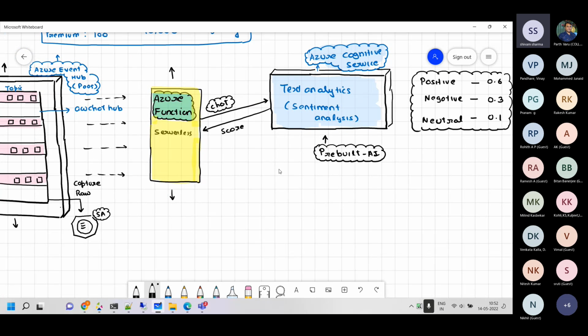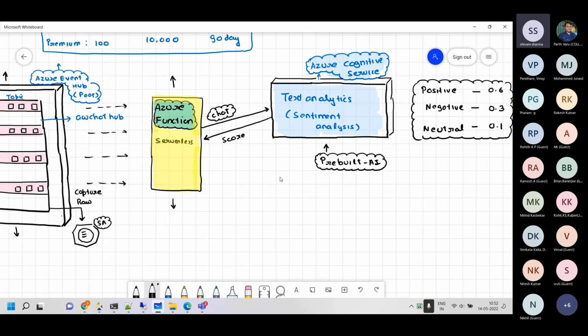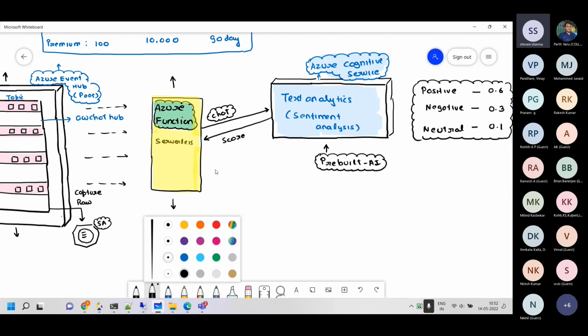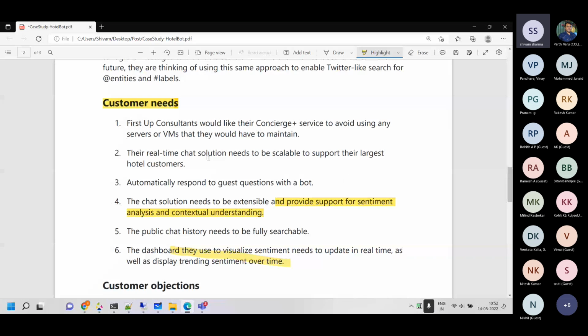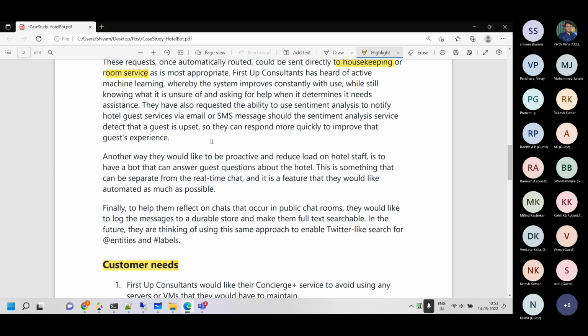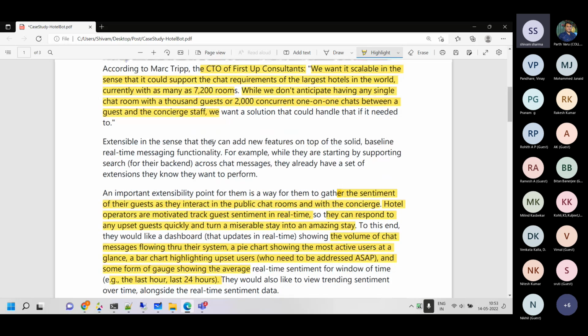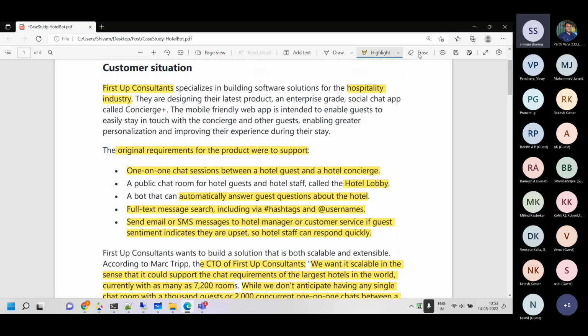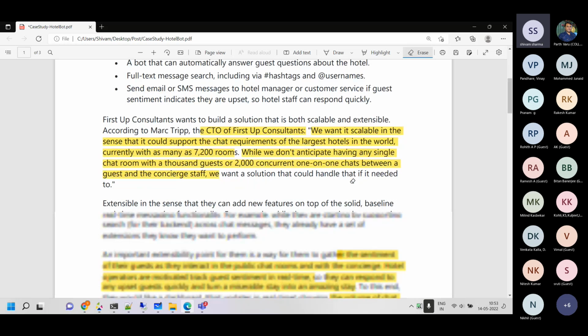This is not the only problem statement which this customer is having right now. They also are looking for language understanding. If I take you back to this part of the problem statement, I highlighted it earlier, and it will be somewhere here.